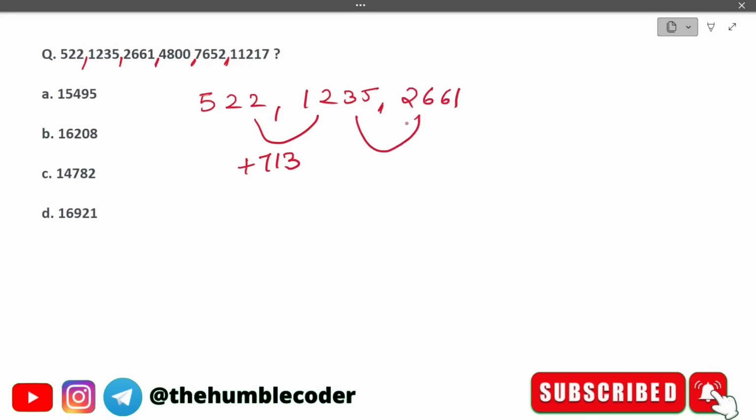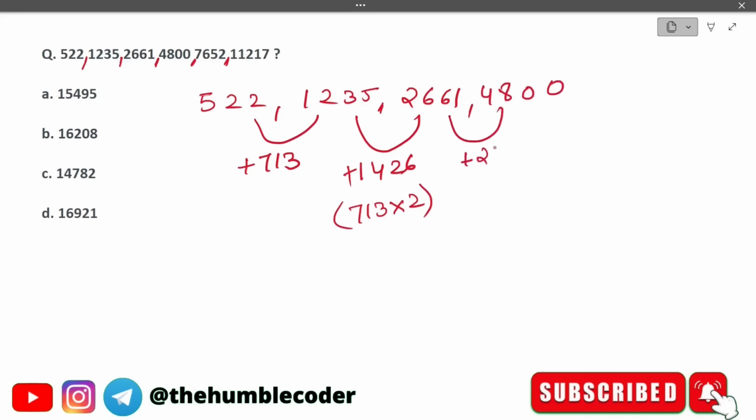Now next we will see 2661. The difference is 1426. In this case you might not understand what this random number is, but if you focus carefully, this is 713 into 2. Moving on, 4800. The difference here is 2139, and this is 713 into 3. I hope now you have got the logic.